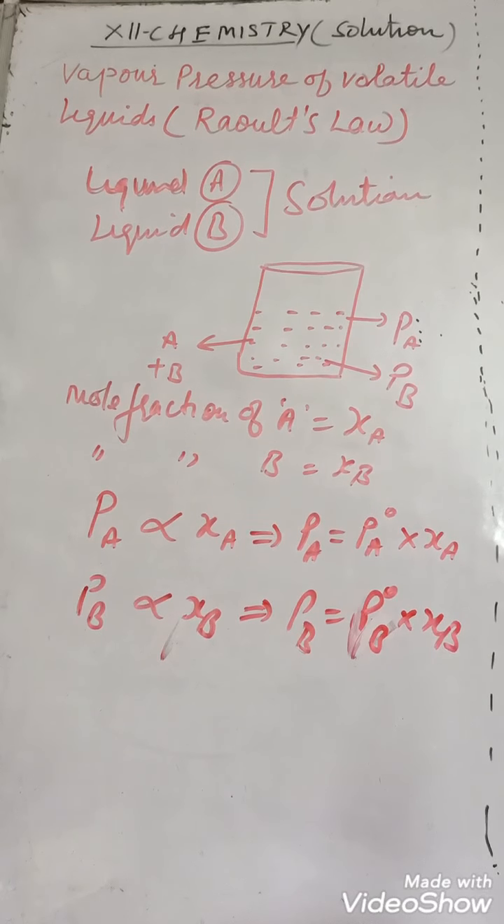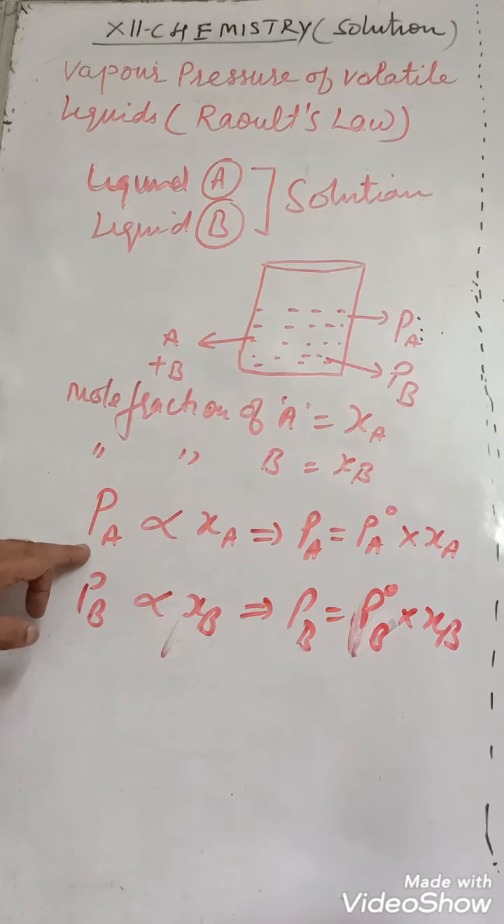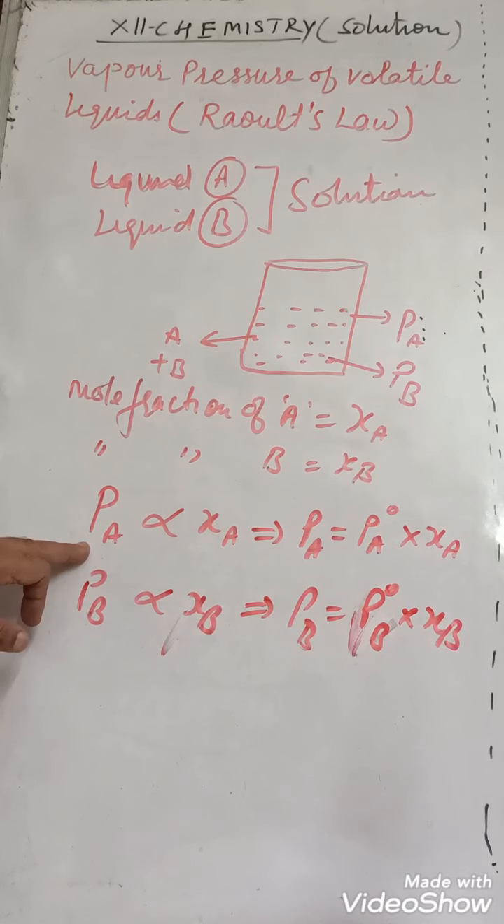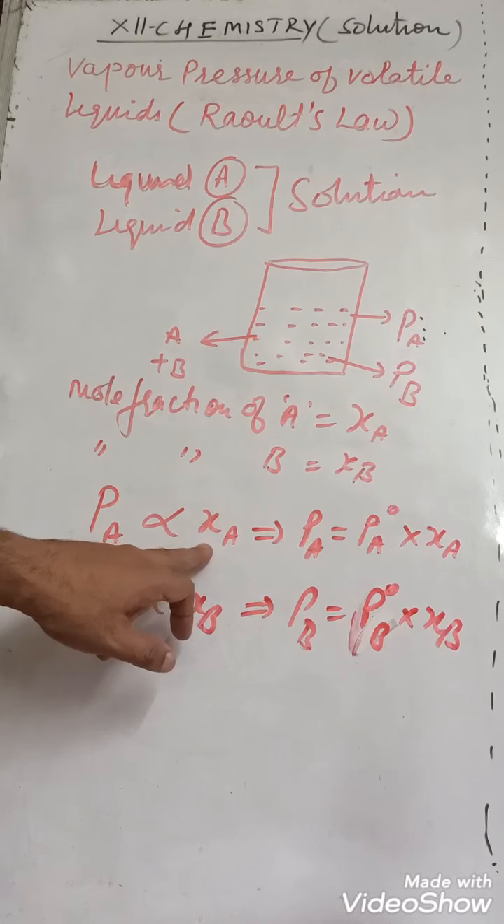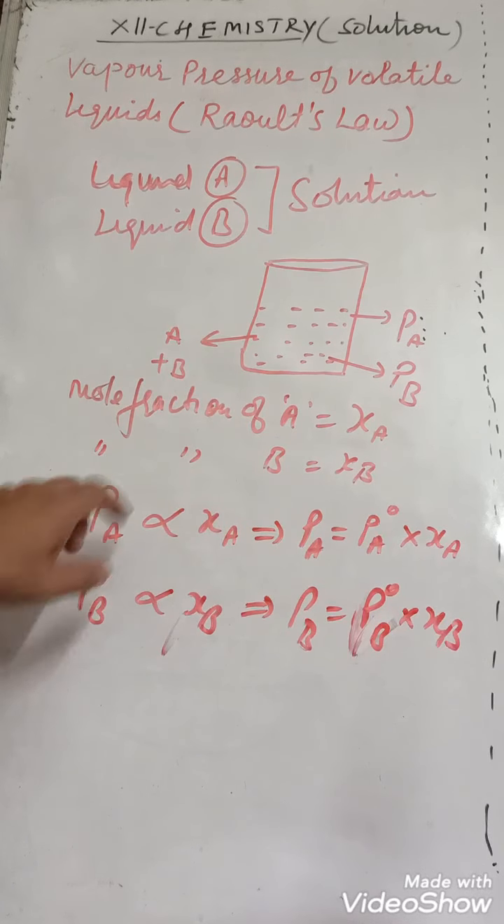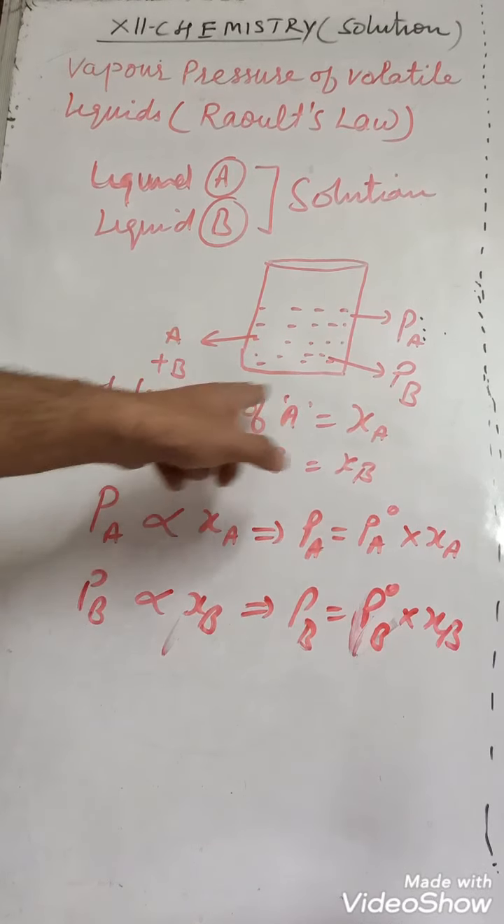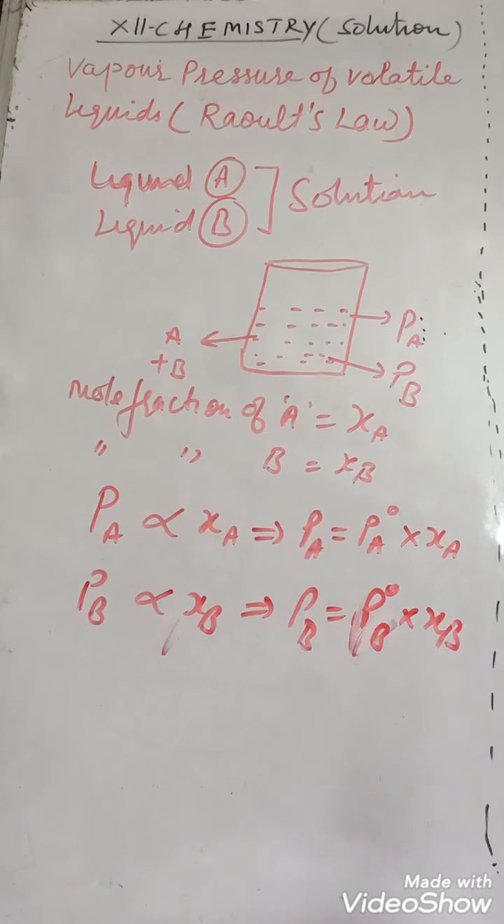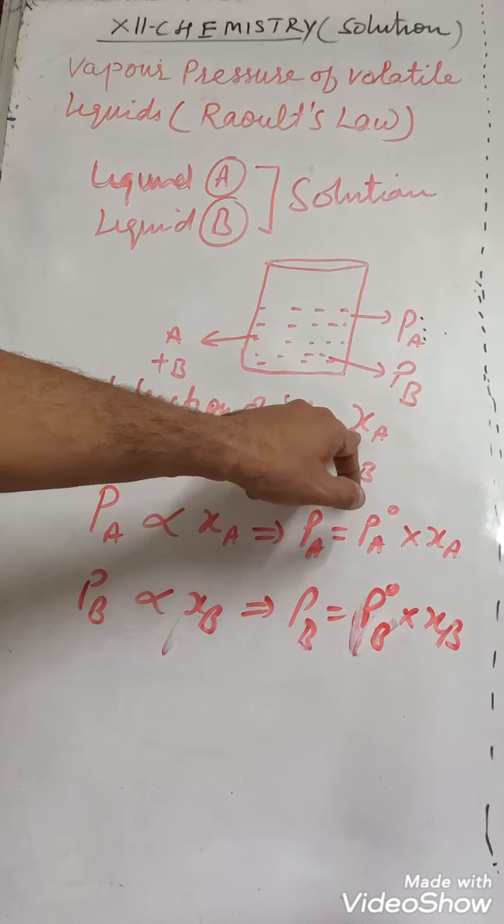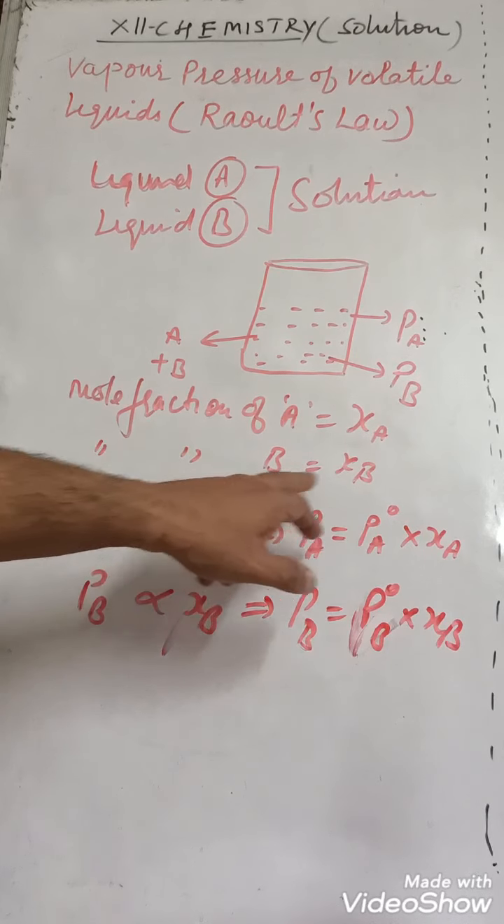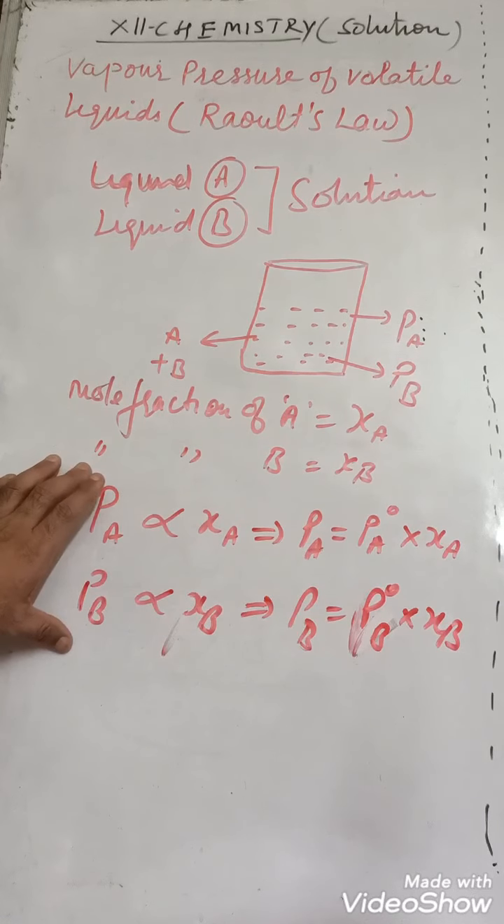What is the statement of Raoult's law? That the partial vapor pressure of a volatile component in a solution is directly proportional to the mole fraction of that component. Partial vapor pressure of component A is PA, partial vapor pressure of component B is PB, and the mole fraction of A is XA and the mole fraction of B is XB. Then this is Raoult's law.